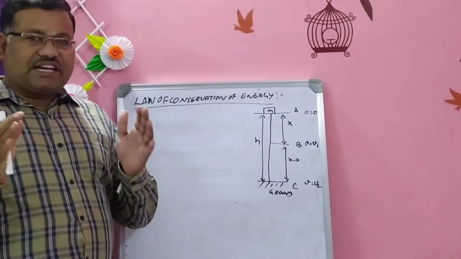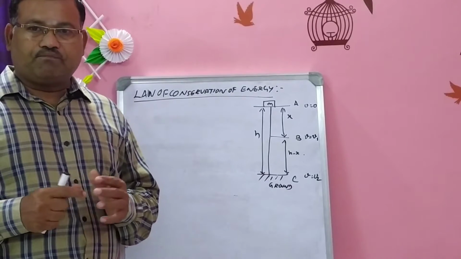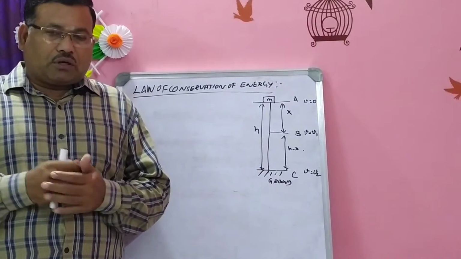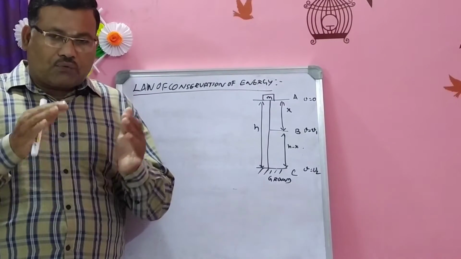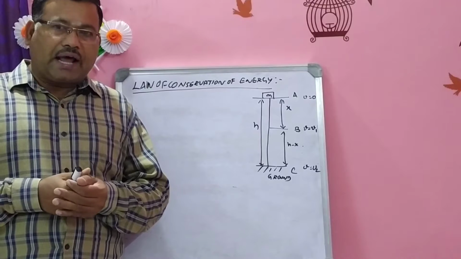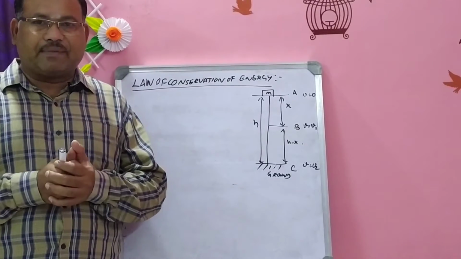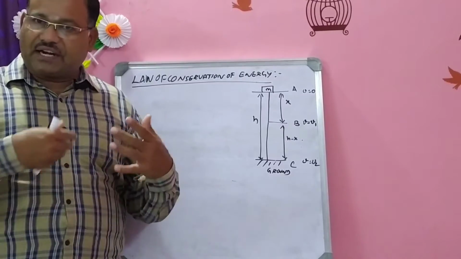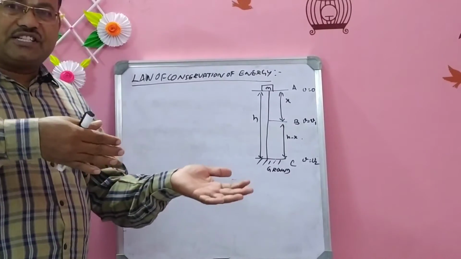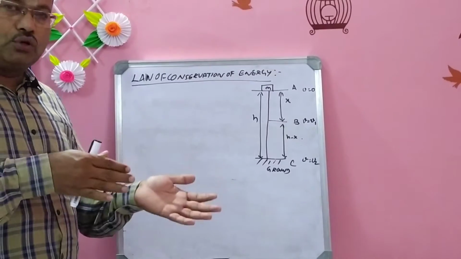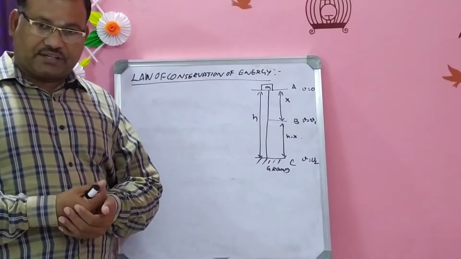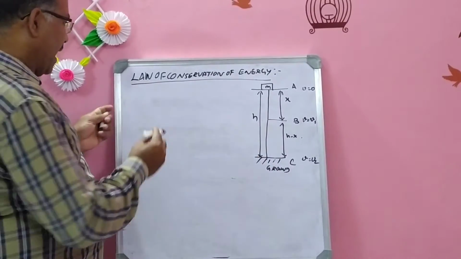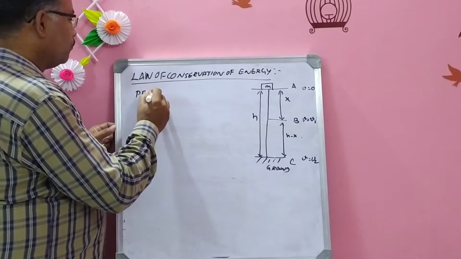So what is the statement for this law of conservation of energy? Energy can neither be created nor be destroyed. One form of energy is transformed into another form of energy. The total energy remains constant in the universe. That means we cannot create the energy, we cannot destroy the energy. We are just changing the form of energy from one form to another form and we are making use of it.